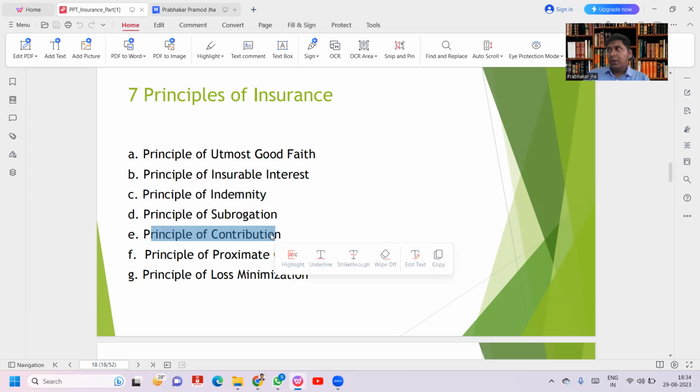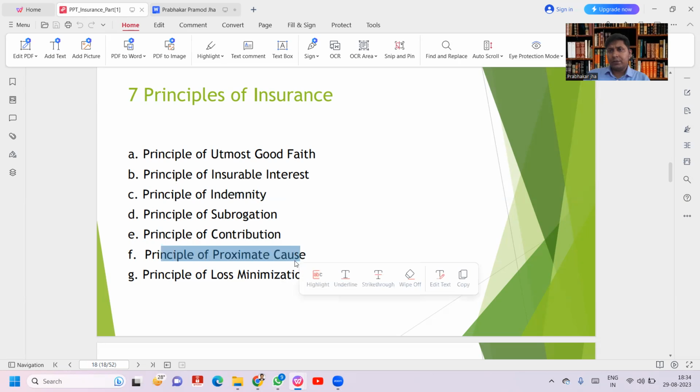Principle of contribution, all insurance companies will contribute with their percentage of their sum insured. Principle of proximate cause, whatever is the reason, the nearest reason should be selected. Principle of loss minimization, it is the duty of the policyholder to follow the loss minimization procedures. So these are the principles.